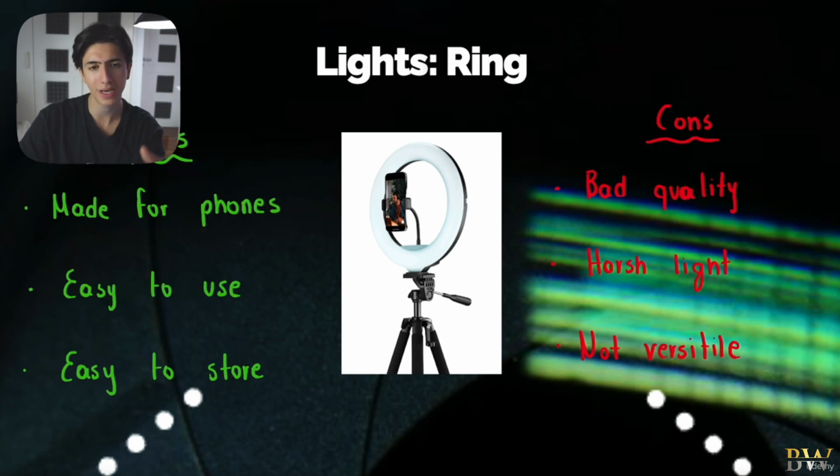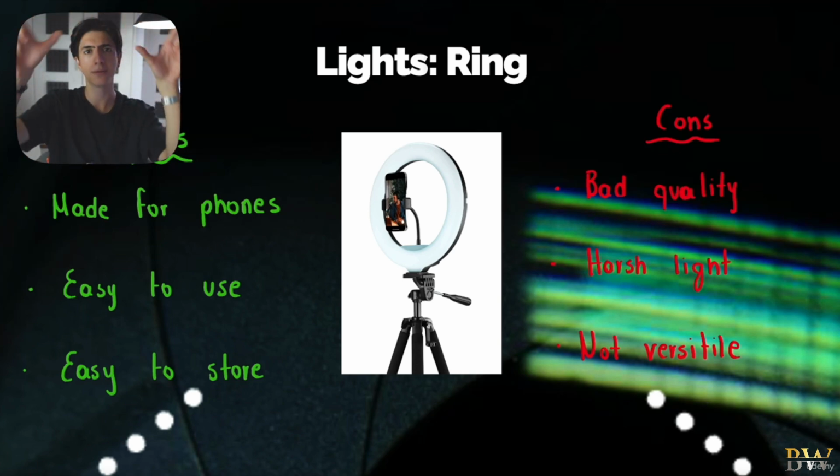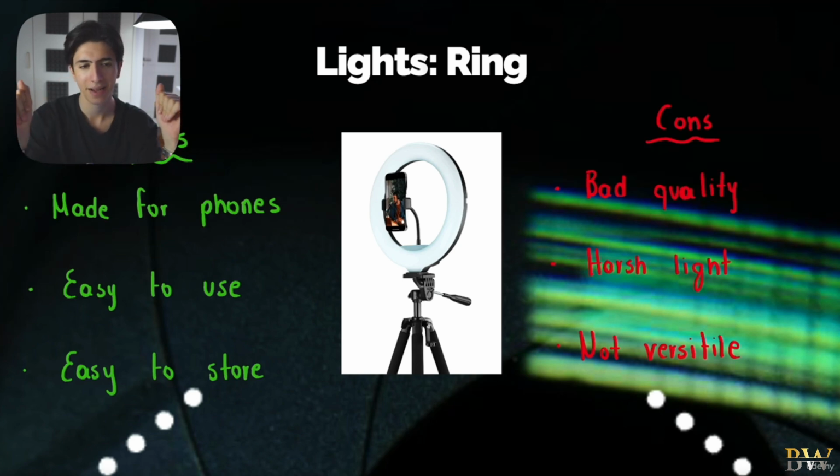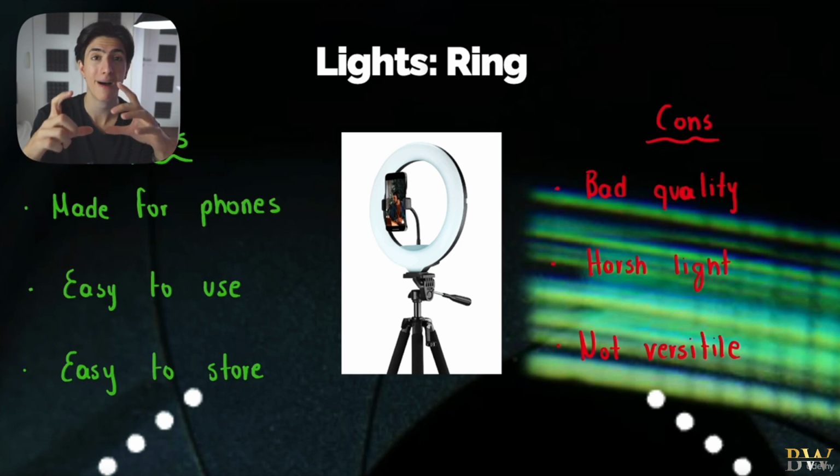Now, what are ring lights? Ring lights are pretty much this ring, all right, and it has this attachment for your phone in the middle, so you put your phone in the middle and you have automatic lighting. Now, what are the problems with ring lights? Let's start with the pros, actually. They are made for our phones, right? They are 100% made for your smartphone. They have this smartphone mount in the middle. They're very easy to use and they're relatively easy to store, okay?